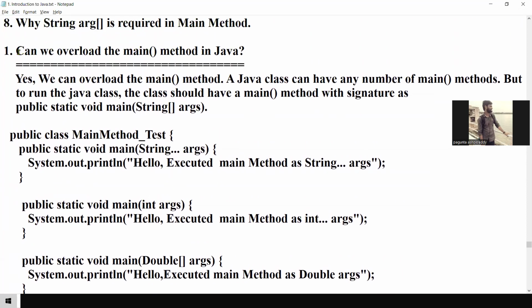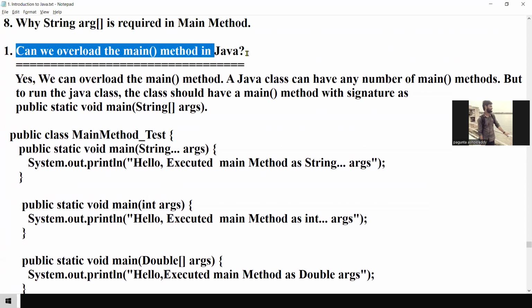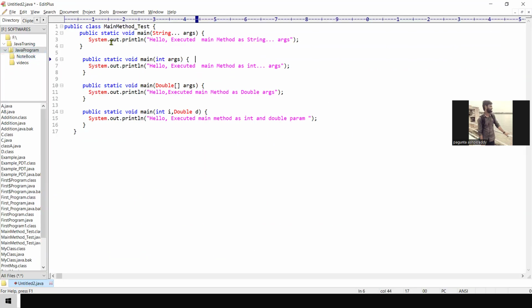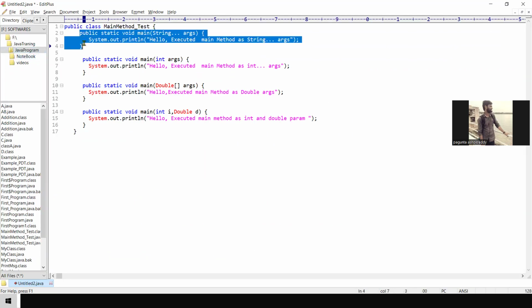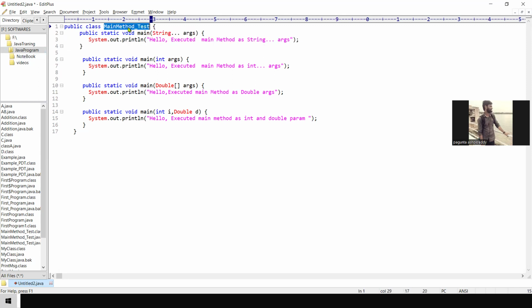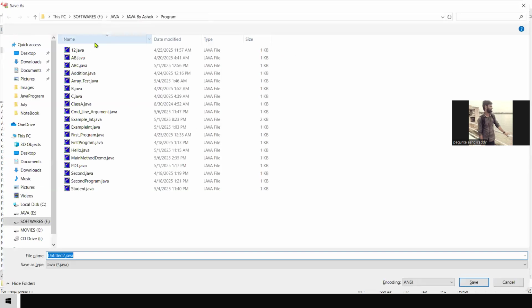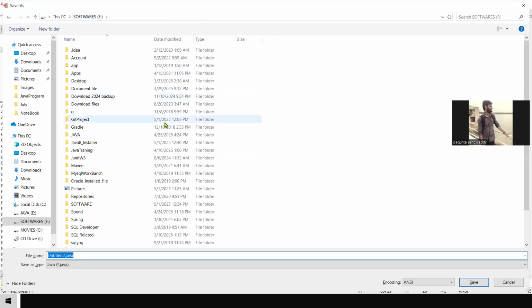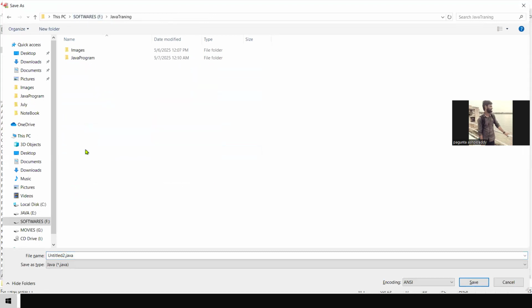This is the question: can we overload the main method in Java? Yes, we can overload, but which one is executed? I'm going to save it as main method test. Copy, Control S. Now to save the Java training Java program.